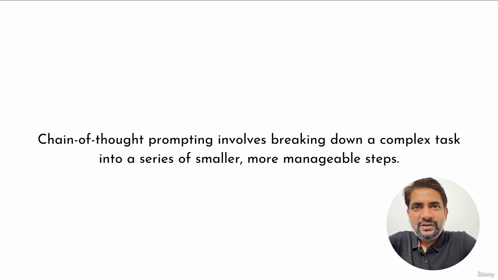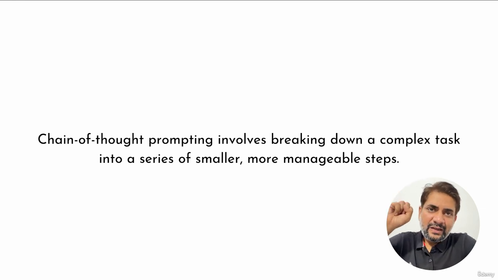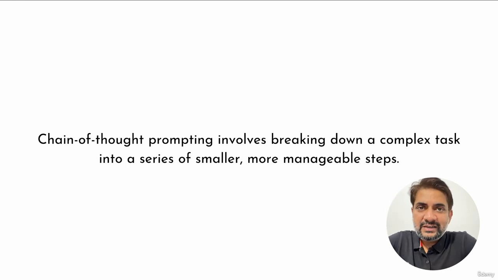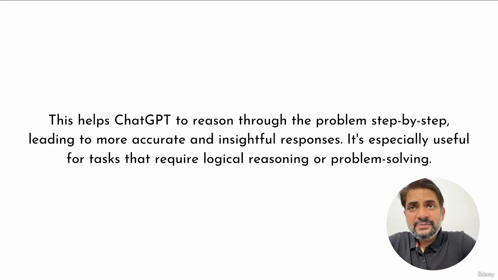You define your audience, you define your target, you define your niche, you define your product, you define the offer, and you do a lot of those things. So that is how you break down your task and give specific prompts. Instead of giving a vague prompt of create a Facebook marketing campaign for me, I break it down into 10 manageable steps and then take each of those steps and ask questions to ChatGPT accordingly. This helps ChatGPT to reason through the problem step by step, leading to more accurate and insightful responses.